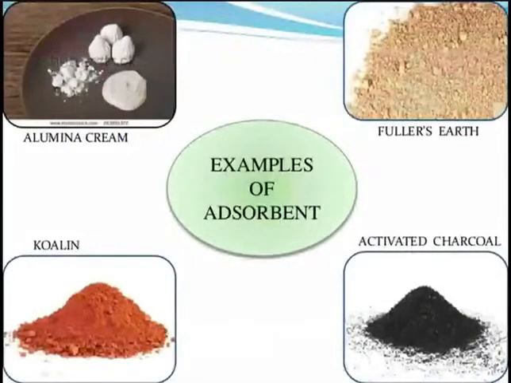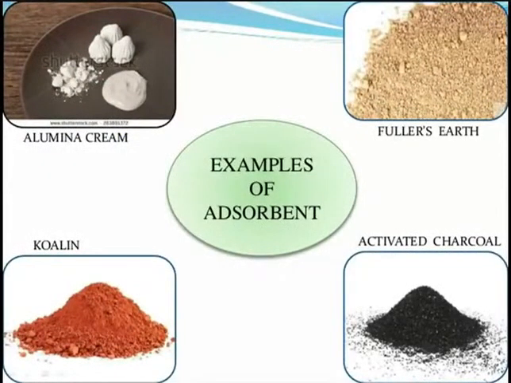And here I have provided examples of adsorbents. This is alumina cream, which we can also call alumina. This was used as a good adsorbent. Fuller's earth and kaolin are both clay materials. Kaolin is otherwise called China clay, which is used to make China clay material. This is activated charcoal. These are some of the examples of adsorbents.